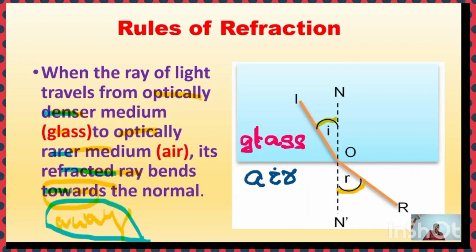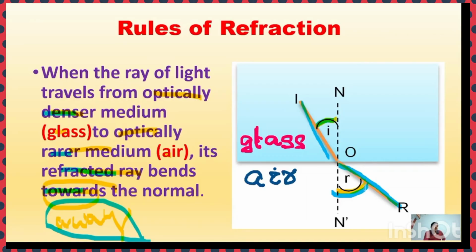This is wrong, student, it is away from the normal, not towards the normal. So the refracted ray bends away from the normal. This is the incident ray coming from the glass to air, and the refracted ray bends away from the normal. It means the angle of refraction is more than the angle of incidence, and i is less than r.